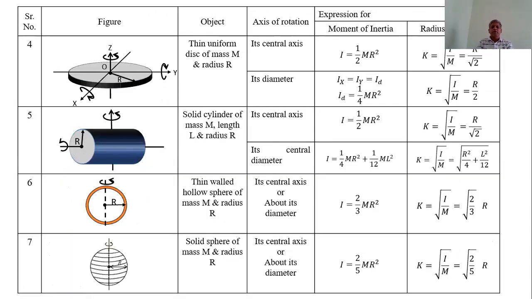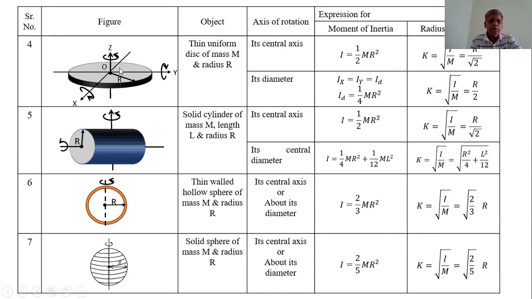Fourth symmetrical object is disk. The moment of inertia of thin uniform disk of mass m and radius r is found out by using the formula I is equal to half mr square. We have already seen these expressions. This expression can be obtained by using the ring. So the radius of gyration about its central axis, k is equal to r upon square root of 2.